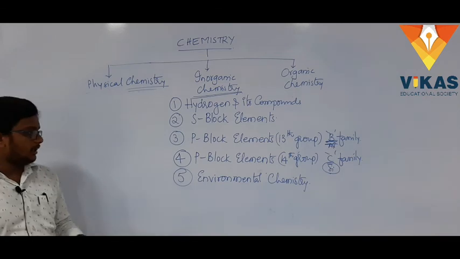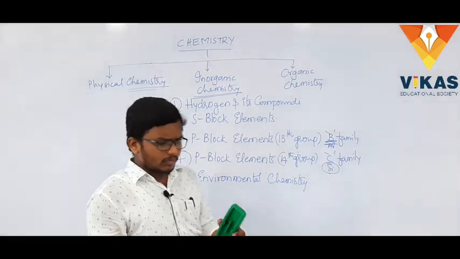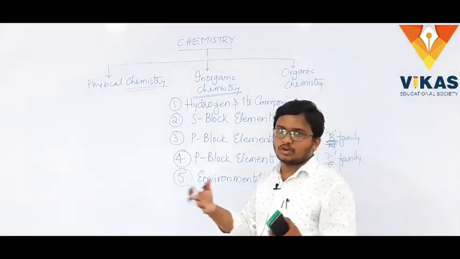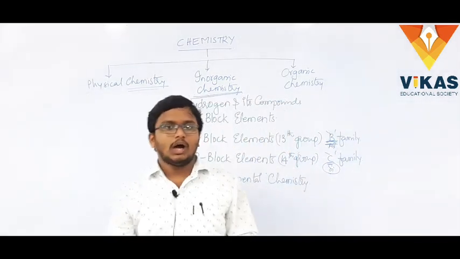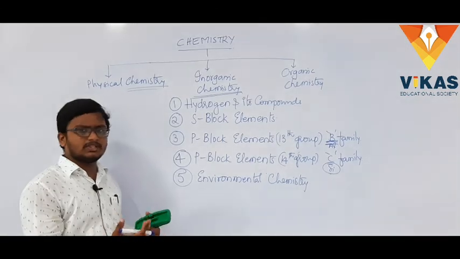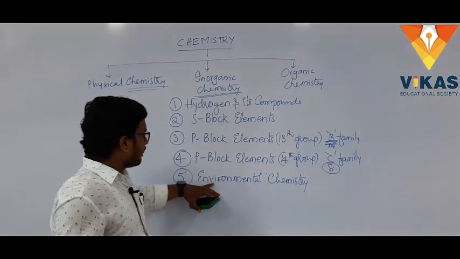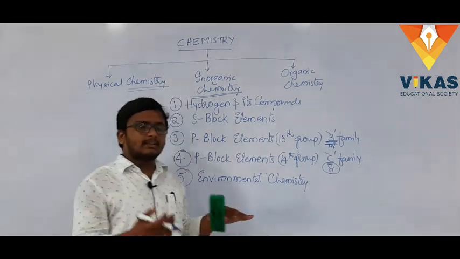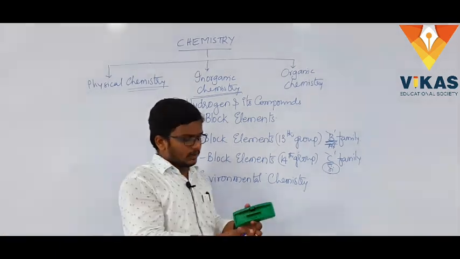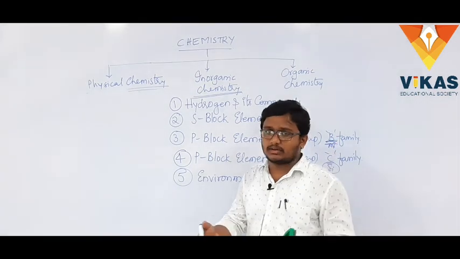In environmental chemistry, we will mostly cover different types of pollution: water pollution, soil pollution, air pollution, and what steps can be taken in terms of chemistry to control them. At the same time, we'll give a brief introduction to green chemistry, which is very novel and also trending.